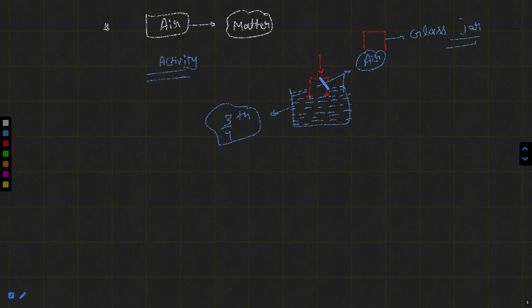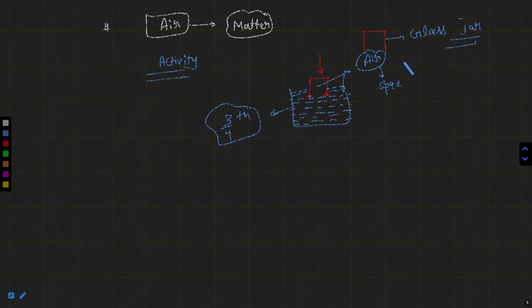If air is not escaping, then definitely the particular space that is occupied by air cannot be occupied by any other matter. It means it cannot be occupied by liquid because this space is occupied by air. That's why liquid cannot go inside unless the jar is empty, free from air. So this is a very interesting point that air can occupy space.